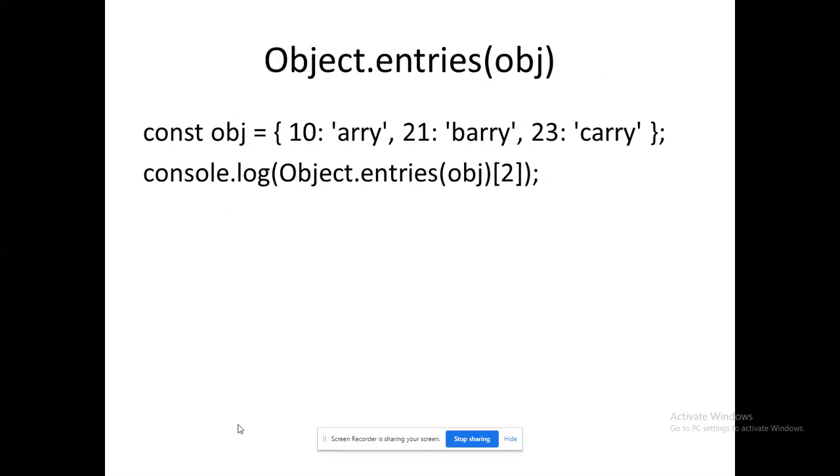Next, object dot entries of object. I can create n number of properties along with values, like an array. If I need to fetch the corresponding property's value, I have to follow this syntax: object dot entries of object name, location 2. The entries array starts with 0, so 0, 1, 2. It is ready to print Carry, not 23. 23 is the property name, right? So what is the corresponding value? It needs to print Carry.